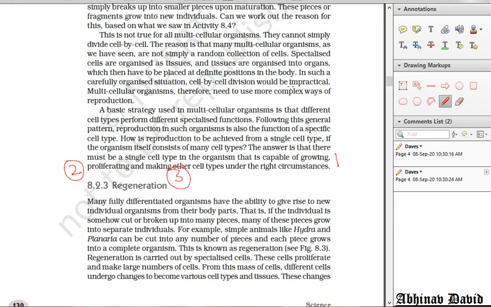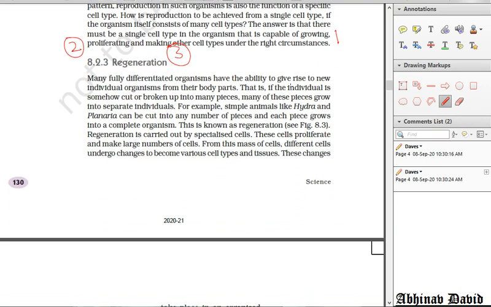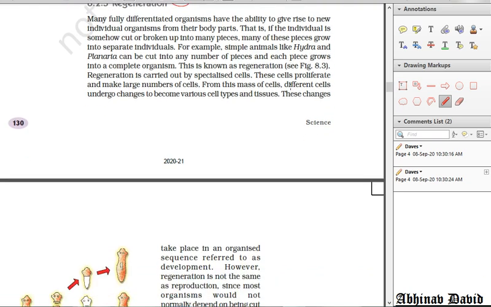Now let us move to regeneration. Before we start, regeneration in your course is included as asexual reproduction. But basically, regeneration is not reproduction. But you will write in your notes as well as in your exam that it is a type of asexual reproduction. But the truth is it is not reproduction. It is given in your book. Let us see what is given here.